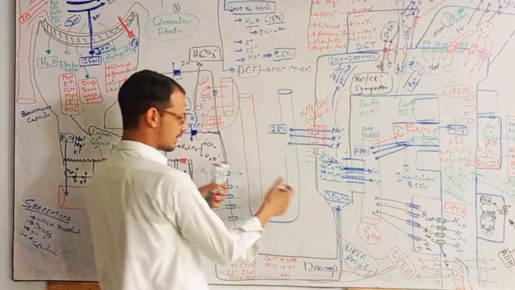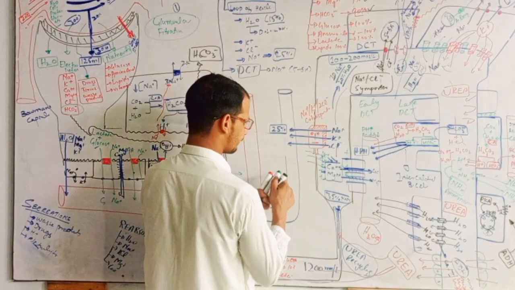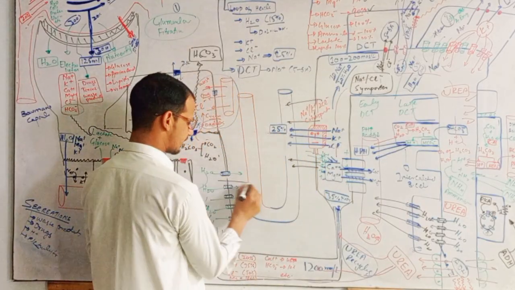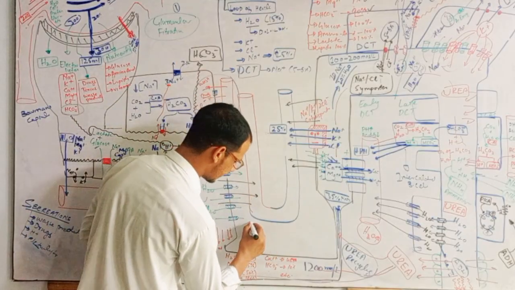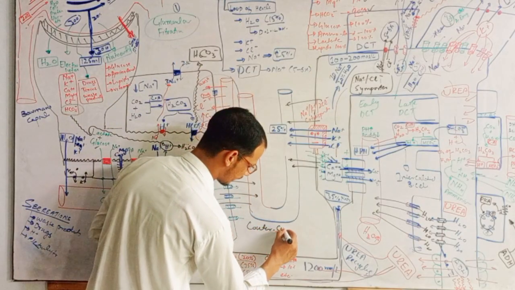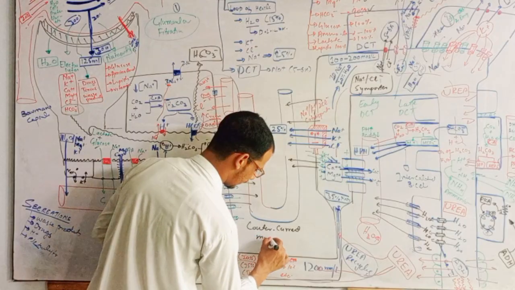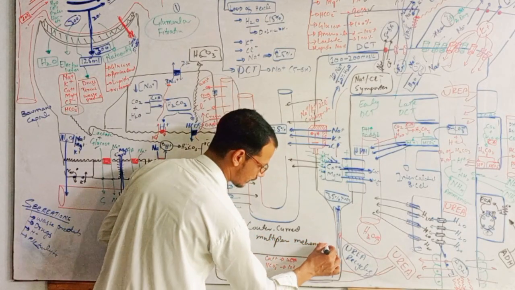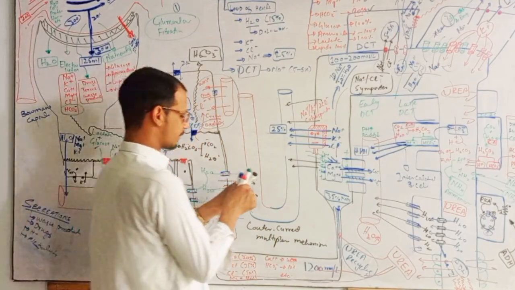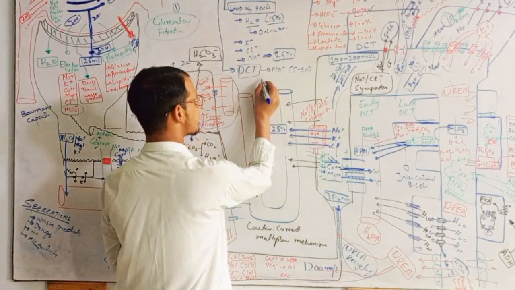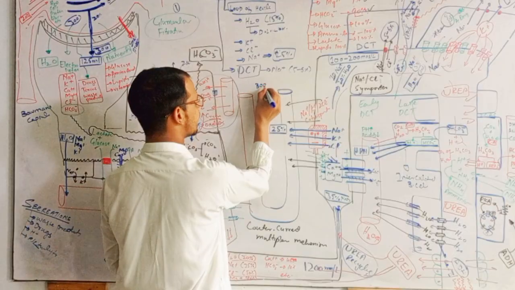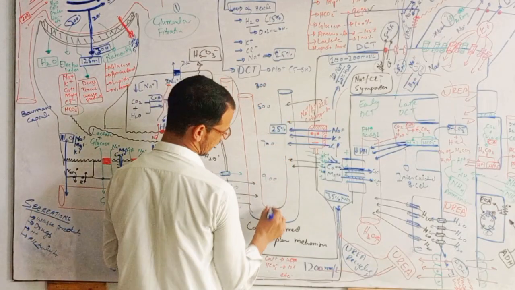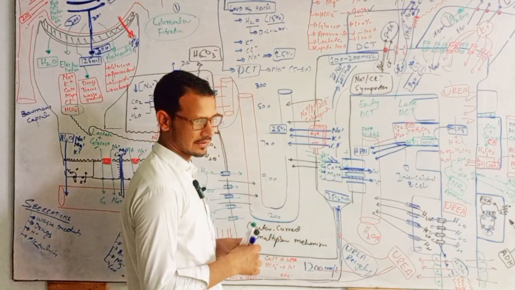Here this transporter is called when electrolytes are coming from this and water is coming from here. This is called the countercurrent multiplier mechanism, right? And here, if we see the differences in osmolarities, we have osmolarity of 300, 500, 700, 900 and 1200.